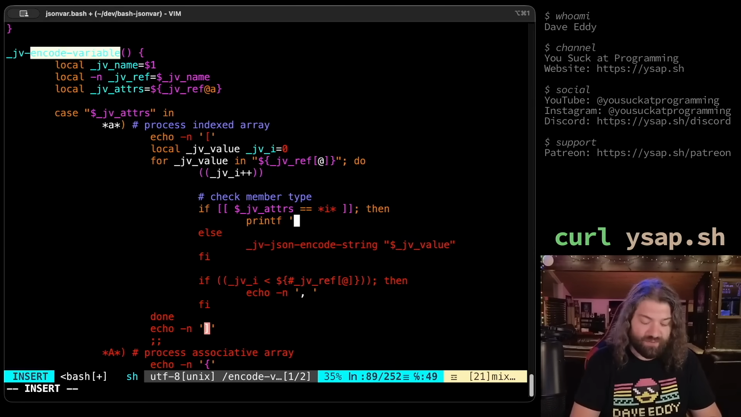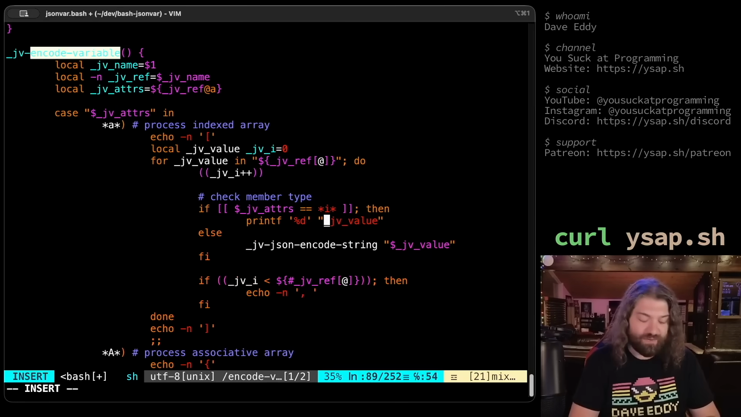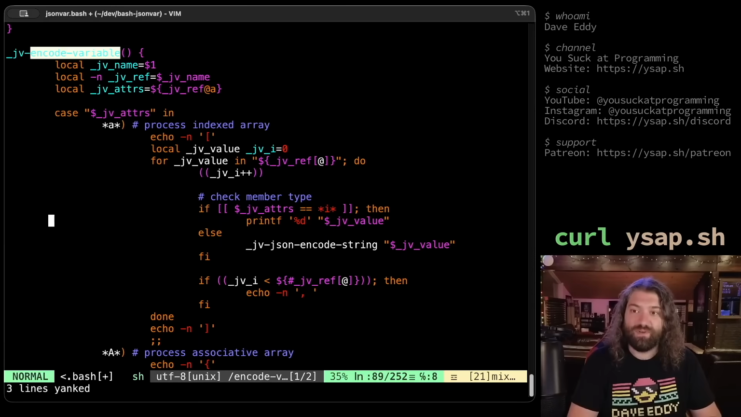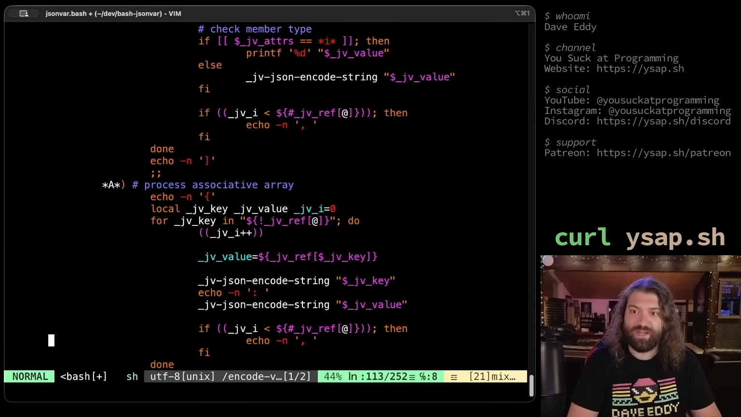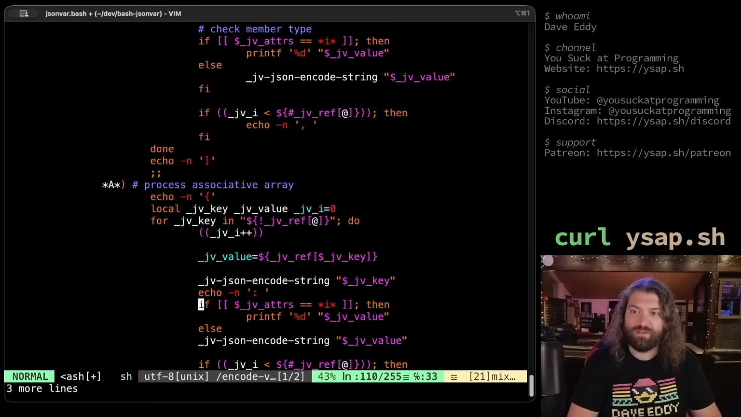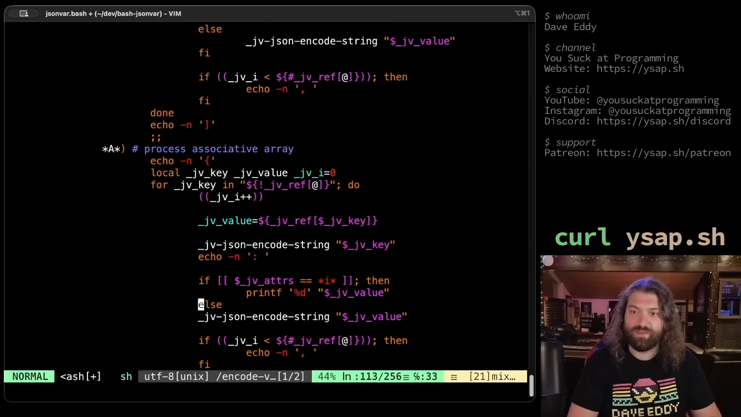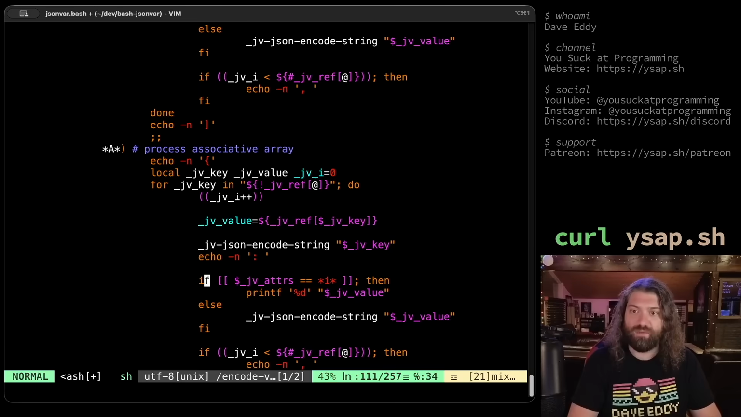We can do this. Printf %d that JV value. I guess I say we're not doing something fancy. We are kind of formatting it like a number. And that's it. That's all we need to do. And the beautiful thing when we go down here to the associative array, take a look at this. We format the key here, and then we do the colon space, and then we format the value. Let's just do this. Simple enough. Move that over, and there we go.